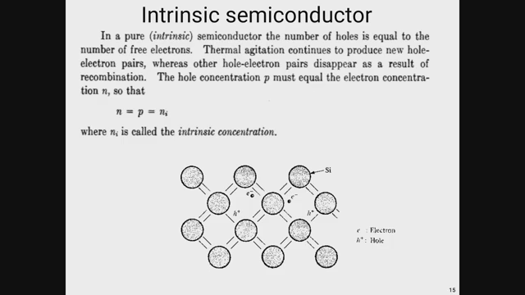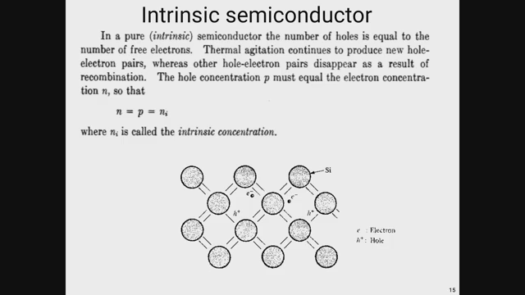Because at first, when we excite this crystalline structure, which is shown over here, externally by some thermal agitation or some external voltage, then what will happen? The crystalline structure will break down, a free electron will be generated, and this free electron will move from the valence band to the conduction band.